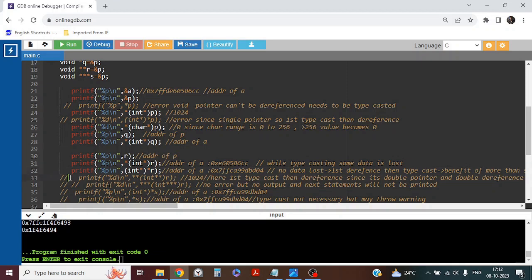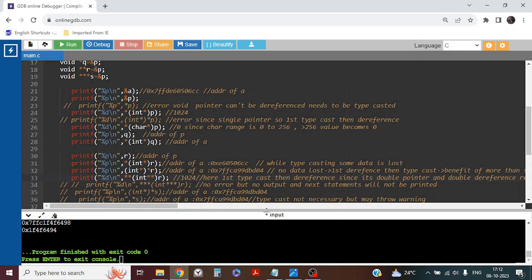Let's move to the third line, 33. What I'm printing, I am typecasting it and then dereferencing it since it's a double pointer, and here I will extract the value. So first I have to typecast it, then double dereference. What will happen? R is holding the address of P, P is holding the address of A, and since I am double dereferencing, whatever A is holding will be printed here: 1024. Here first typecast, then dereference.